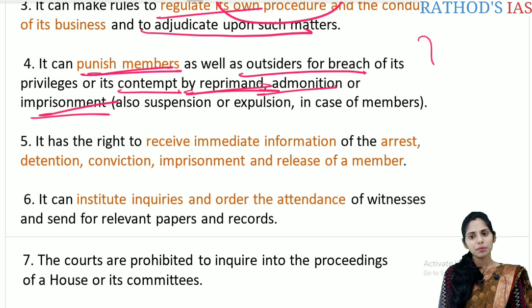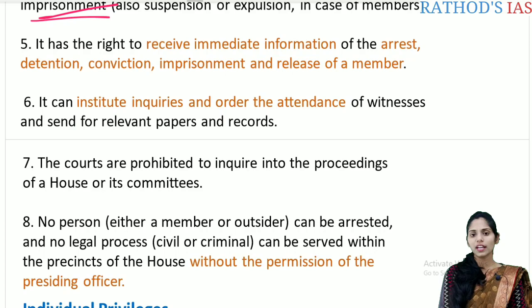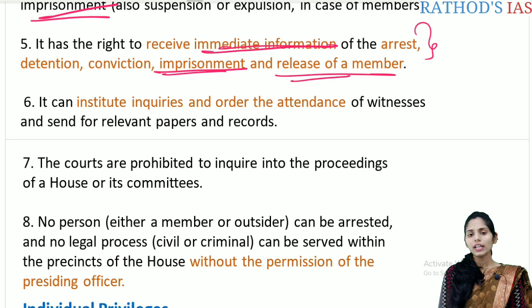So whenever there is any breach of the privilege or contempt of the House, those members can be punished. It is the right given to the House as a whole, which comes under the collective privilege. And the next one is, it has the right to receive immediate information of arrest, detention, conviction, imprisonment, and the release of the member. So if any member of the House is arrested, detained, convicted or imprisoned, the House as a whole will get the information. Every member in the House will know about it.